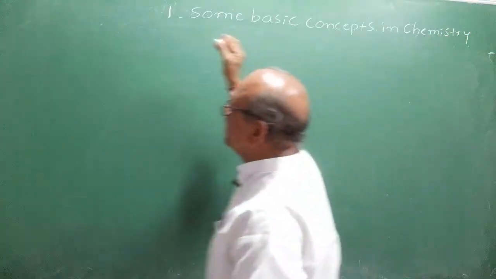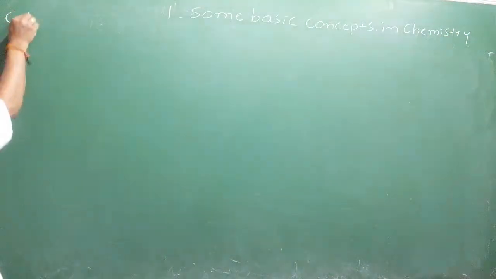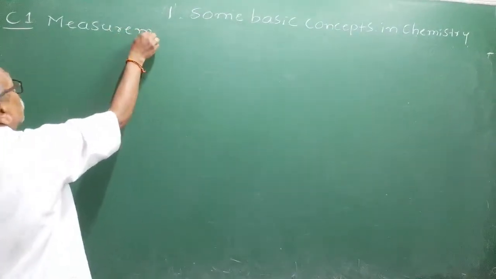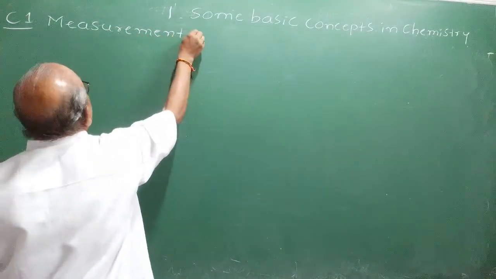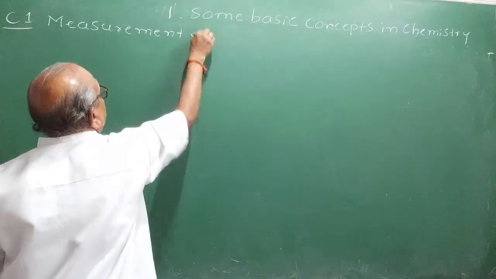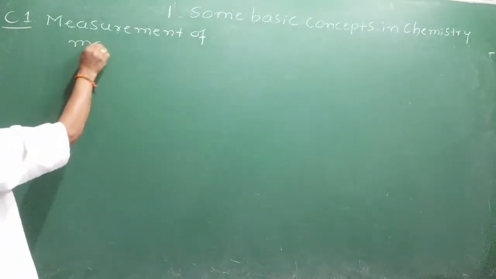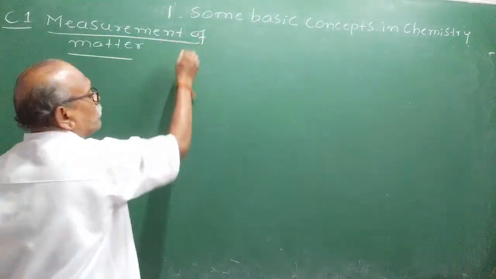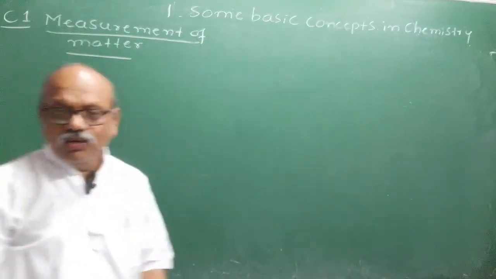We are learning the first topic, a very important topic, measurement of matter. I am discussing it with all details, and we are in the last stage now. We started studying what is a unit, what is a fundamental unit, what are derived units.